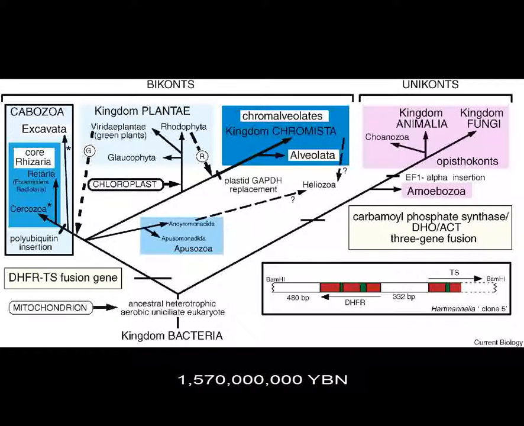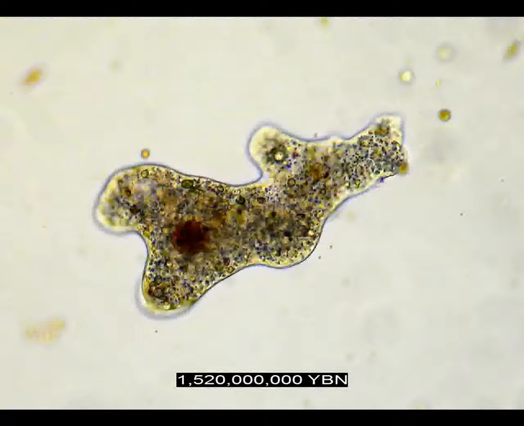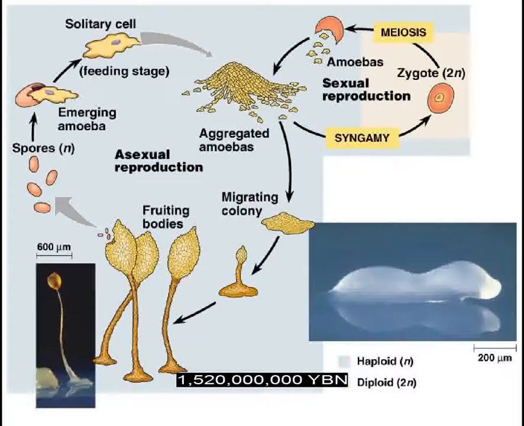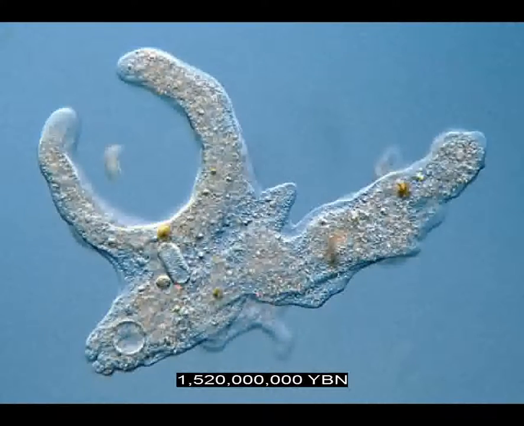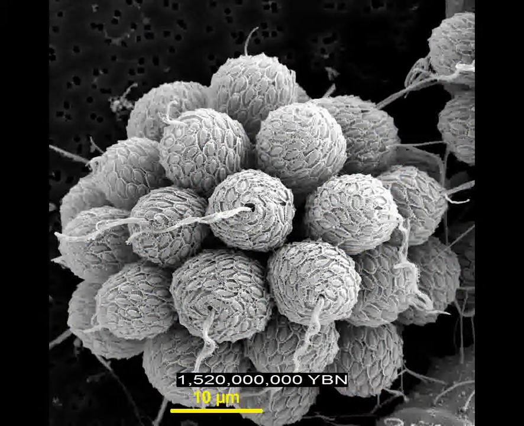Unikonts lead to all amoebozoa, animals, and fungi. Protists amoebozoa, amoebas and slime molds, feed using pseudopods. Colonialism, where cells form a colony, evolves for the first time in eukaryotes.